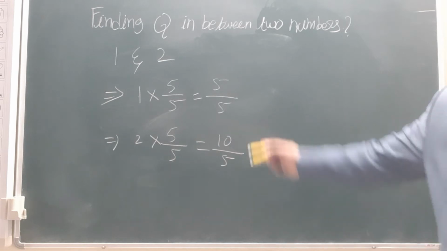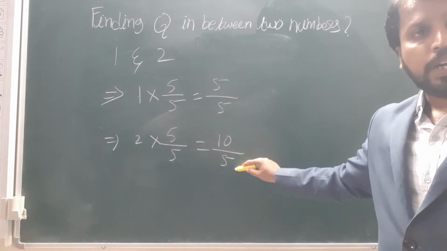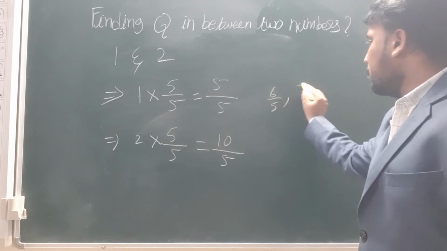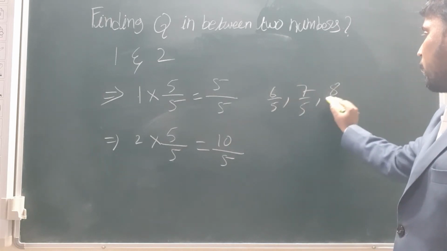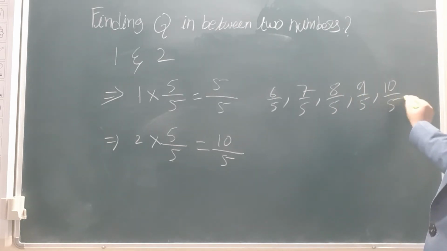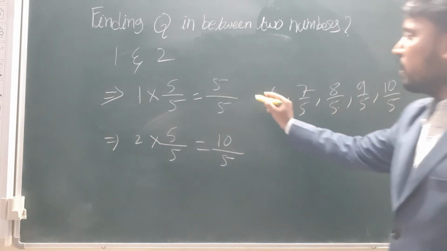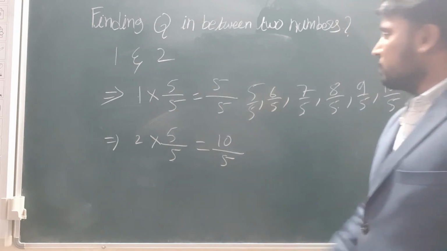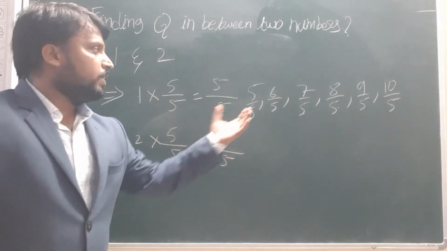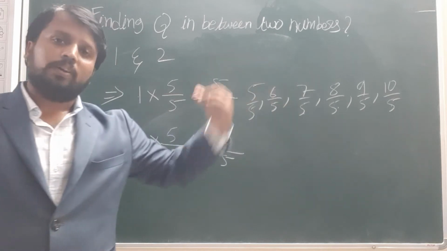Now how can we write down numbers in between these two? See, the denominators are the same. In between these two means we will write 6 by 5, 7 by 5, 8 by 5, 9 by 5, 10 by 5. These all are in between. See, 1, 2, 3, 4, 5, and you can write 5 by 5 also. What they ask is to find 5 rational numbers between 1 and 2, so in between 1 and 2, these all are there.